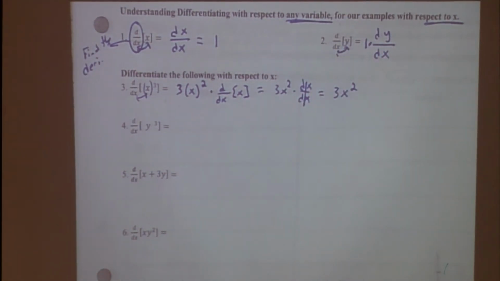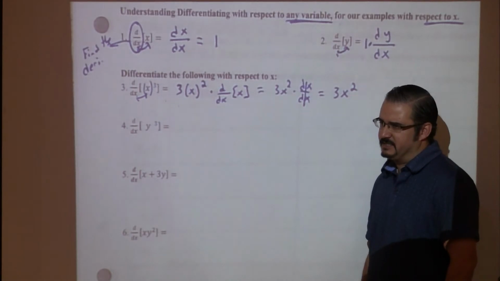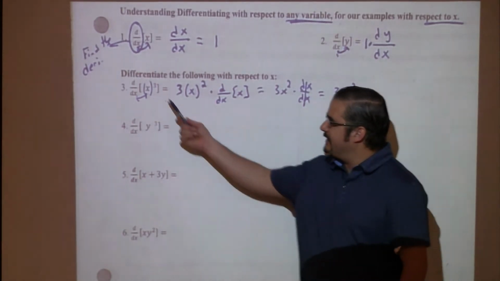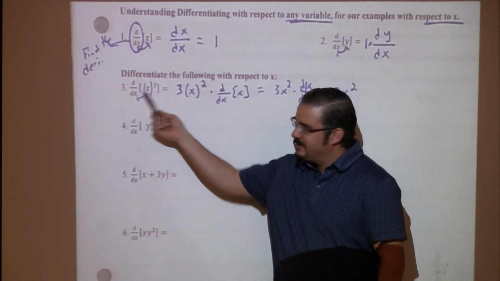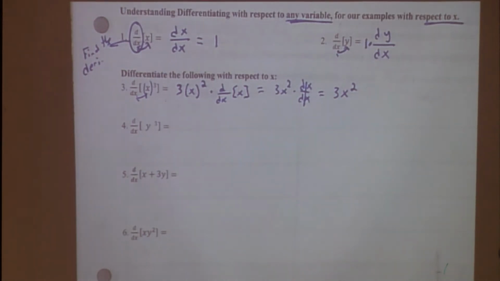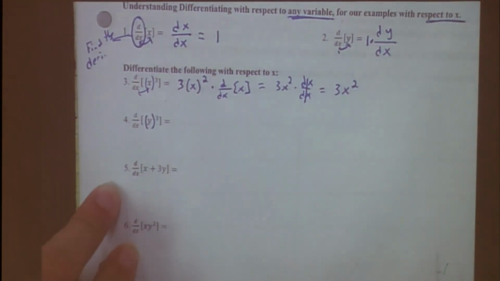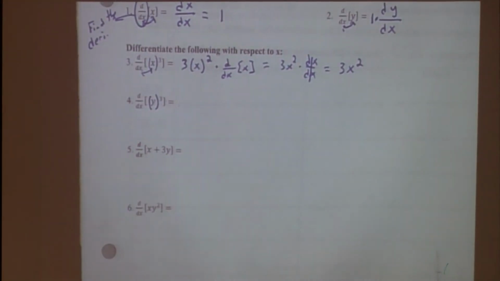So in reality, all the derivatives we've been doing, we just didn't show all those steps. Because the variables were always matching, right? We were always getting the derivative with respect to x, and our equations all were in terms of x. So there was no problem. Now there will be problems, because now they won't be in terms of x. So check this guy out. Add the parentheses there. You don't have to do this later, we're just doing it now.